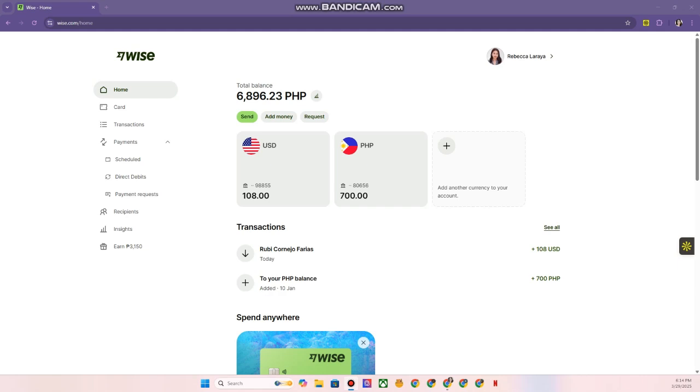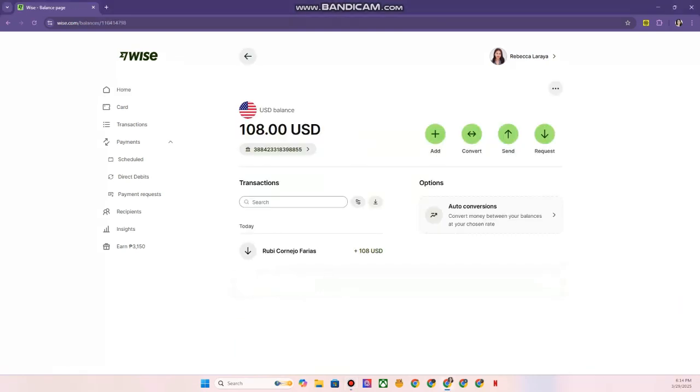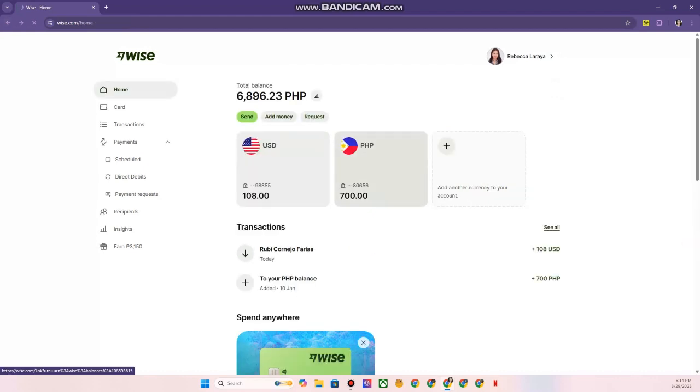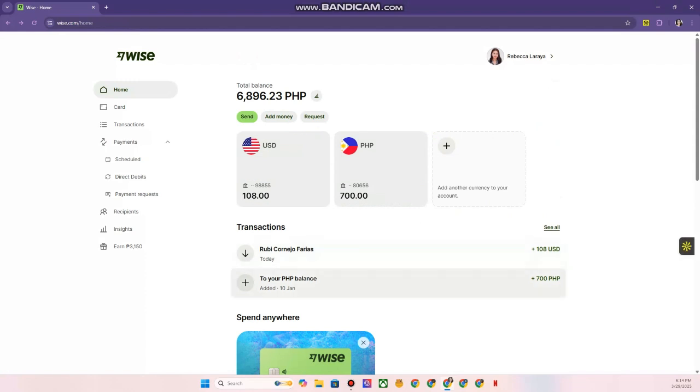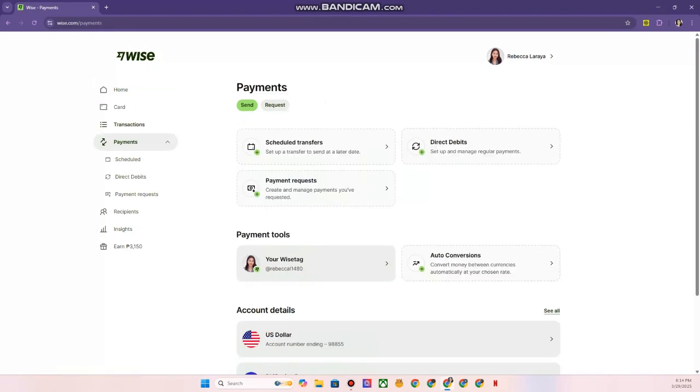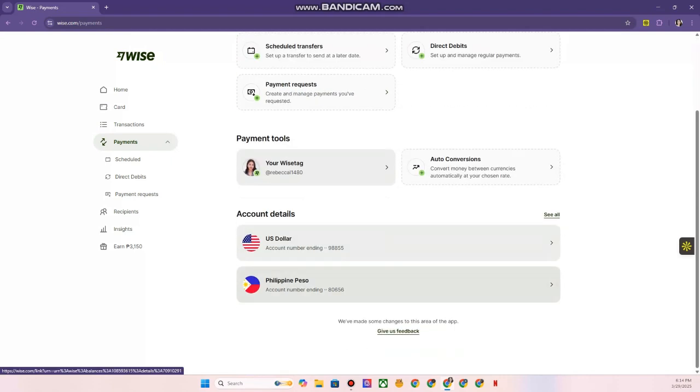Hello, ayan. So guys, I have already a balance of 6,896.23 in pesos. So this is my USD account and this is my peso account. Okay, so my client just sent the 1 week payment. This is only part-time, so I did this like 4 hours for her.